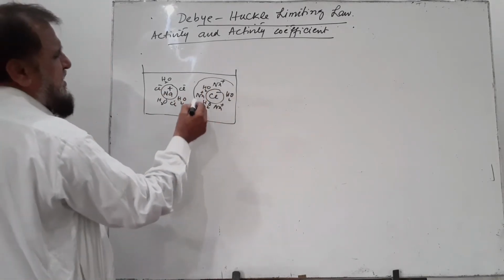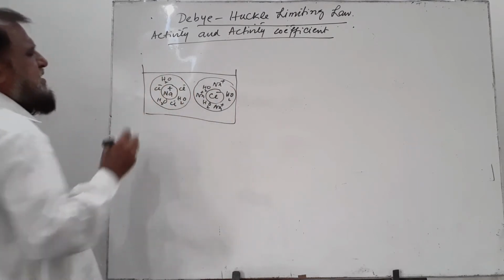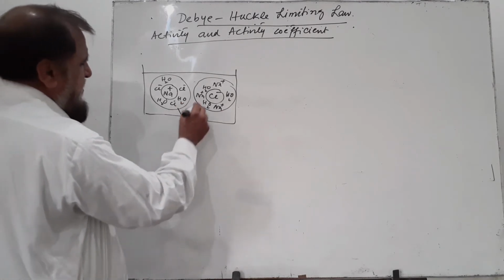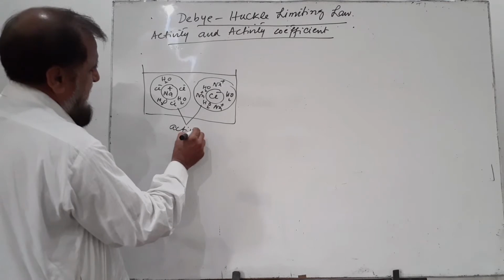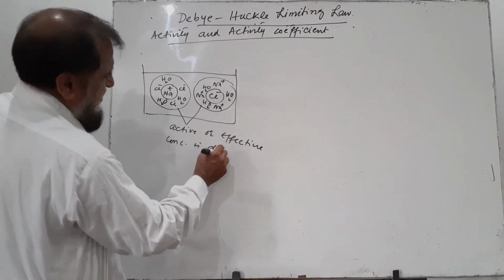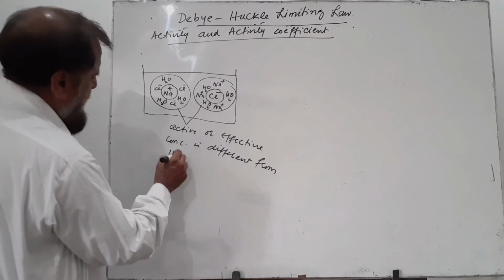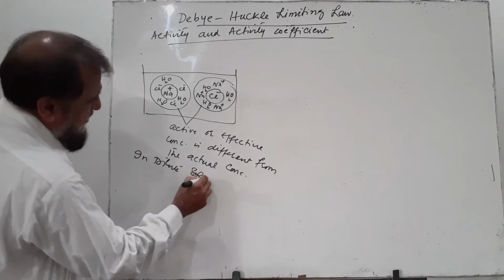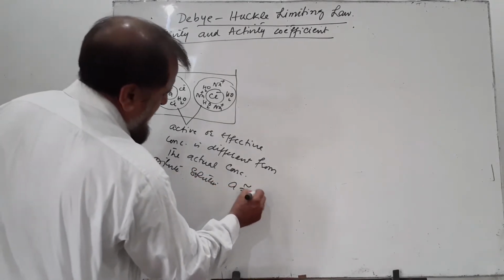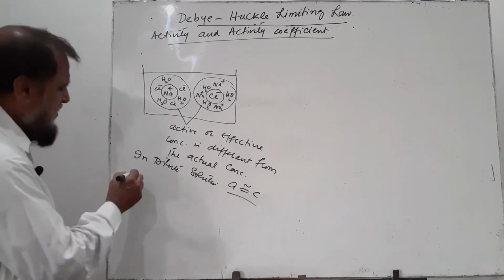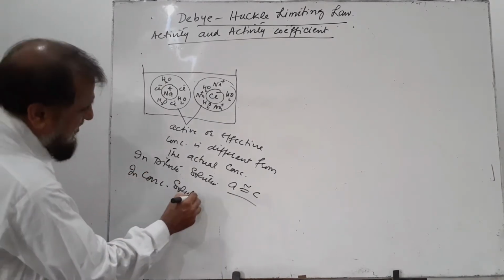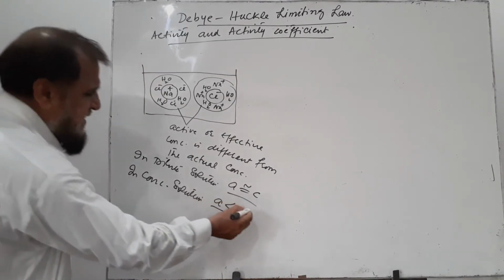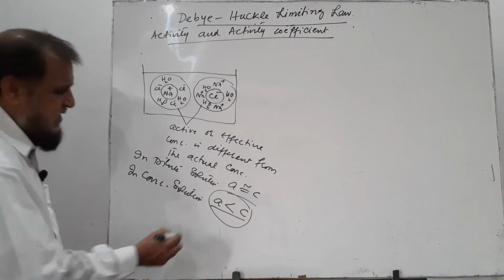This ionic atmosphere applies a drag on the ions when they are moving towards the electrodes. As a result, the active or effective concentration is different from the actual concentration. In dilute solution, the active concentration is approximately equal to the actual concentration, but in concentrated solutions, the active concentration or activity is less than the actual concentration, and the activity and concentration are related by the